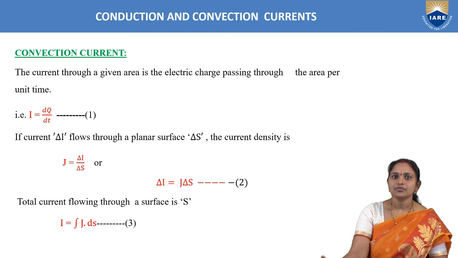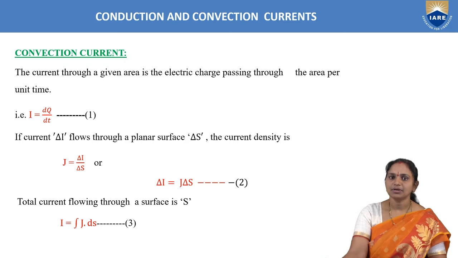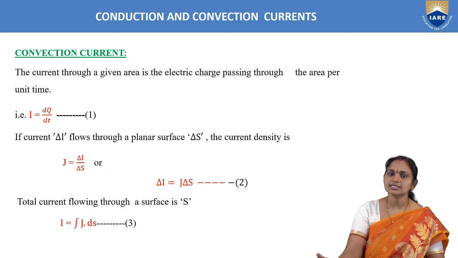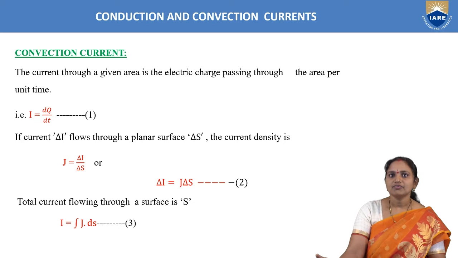Now we got an idea about the materials depending upon the conductivity property. For good conductors, conductivity must be greater than 1. In reference, we are taking conductivity with reference to 1. If conductivity is greater than 1, then we call that material a good conductor, and if it is less than 1, we call that material an insulator. And if the conductivity is in between conductor and insulator, we call them semiconductors.